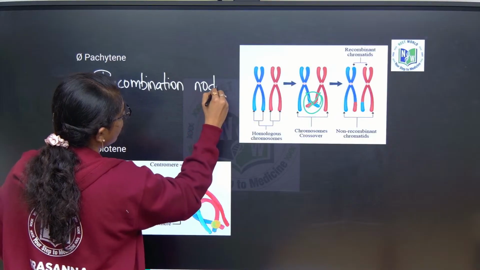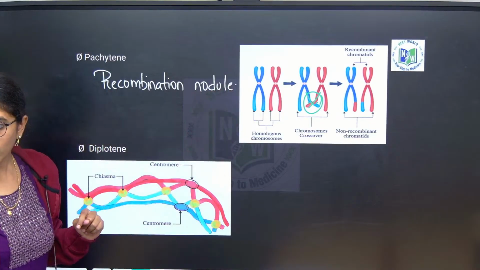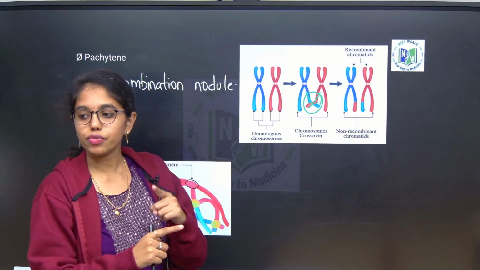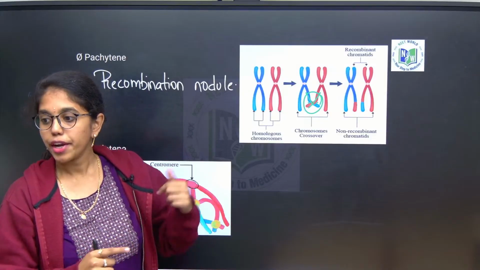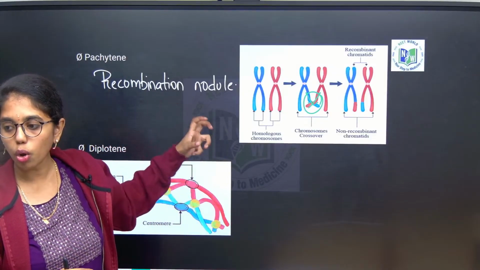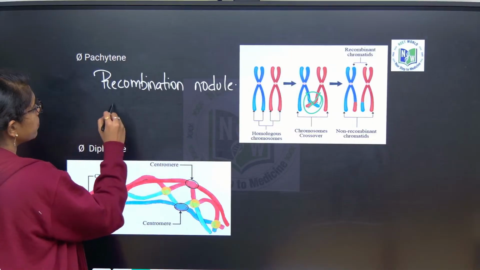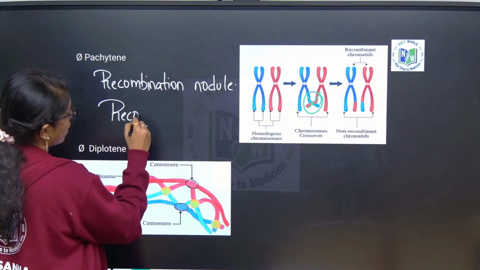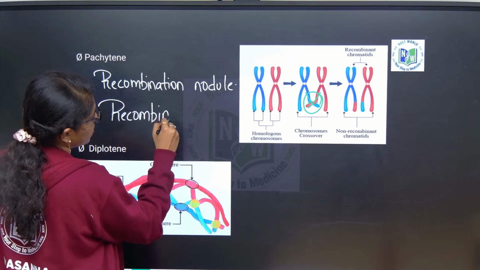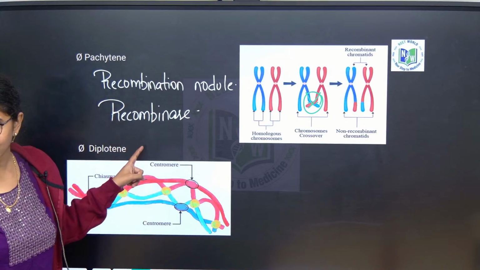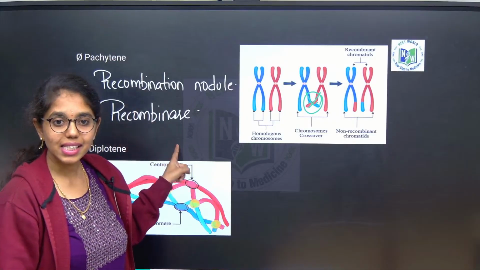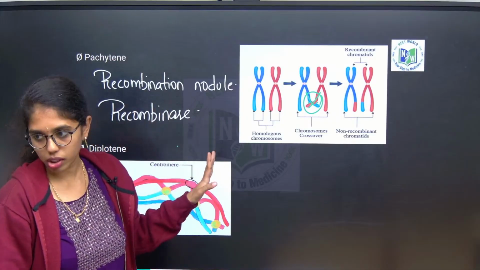And recombination is facilitated by an enzyme. Recombination or crossing over is an enzyme mediated process. What is that enzyme? Very good, Aisha. Recombinase. The enzyme is recombinase.